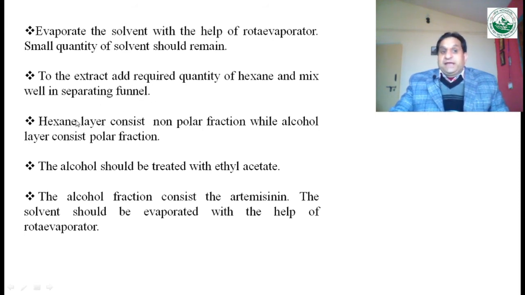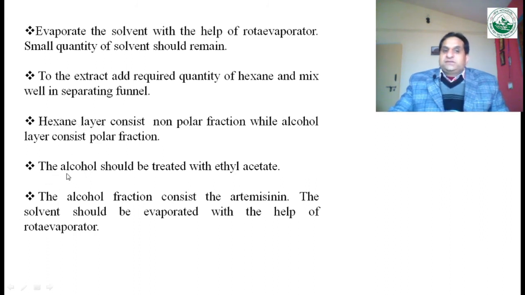Now the hexane layer consists of the non-polar fractions, whereas the alcohol layer consists of the polar fractions. So whatever the polar phytoconstituents are, they will come in the alcoholic fraction, whereas the non-polar fractions will be in the hexane layer. So the alcohol should be treated now. The alcohol layer consists of the polar fraction, because terpenoids are more soluble in the alcohol, which has more polarity compared to hexane.